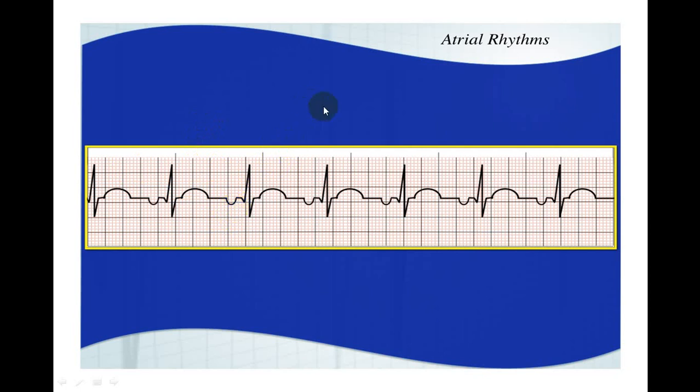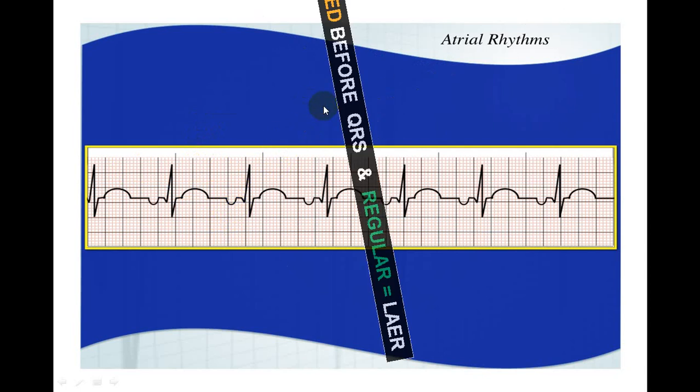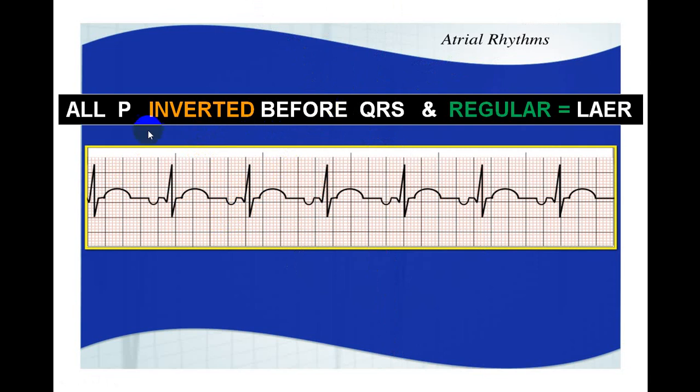So this is left atrial ectopic rhythm. This is very typical in a left atrial ectopic rhythm. You can see all P waves are inverted. They are present before each QRS complex. All other criteria are normal. We say P wave, PR interval is constant, QRS complex is narrow.